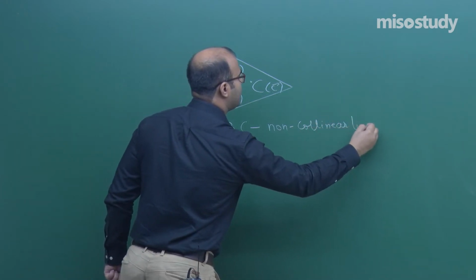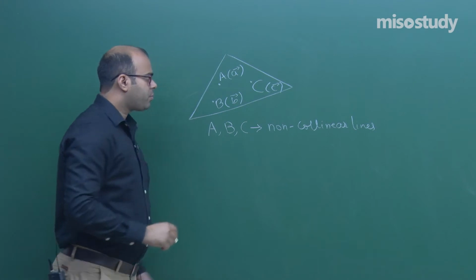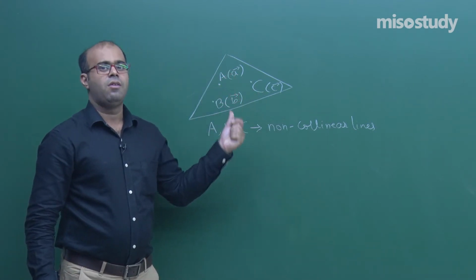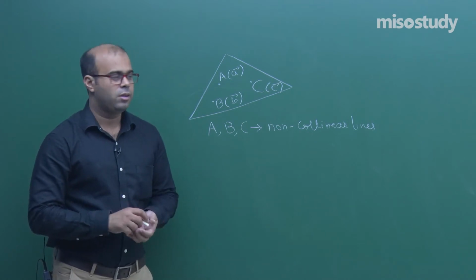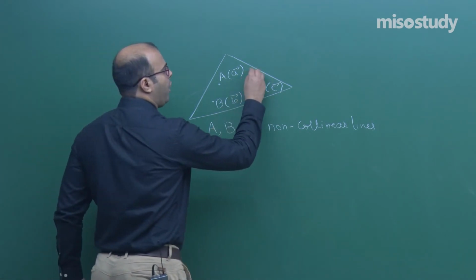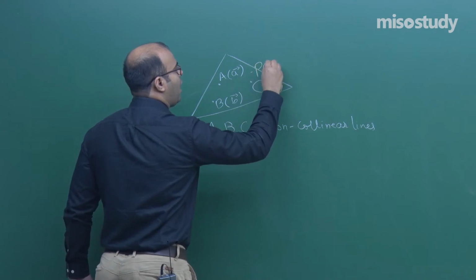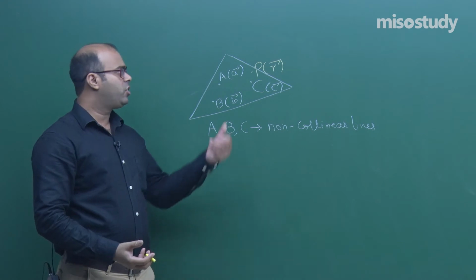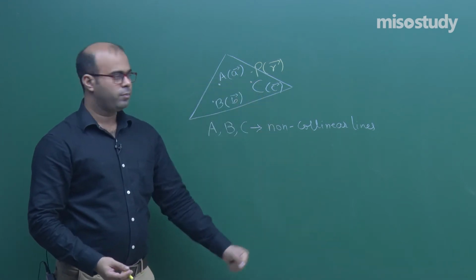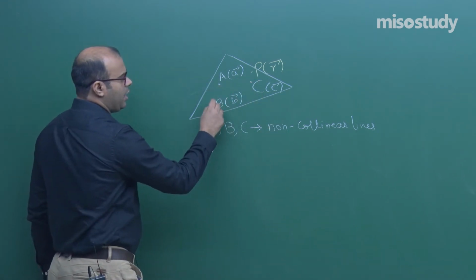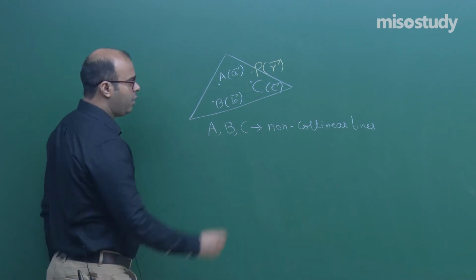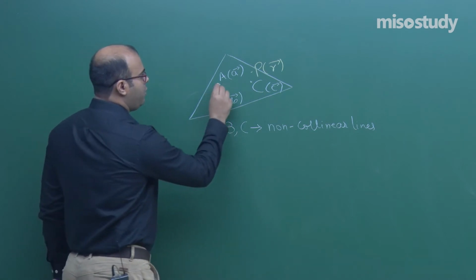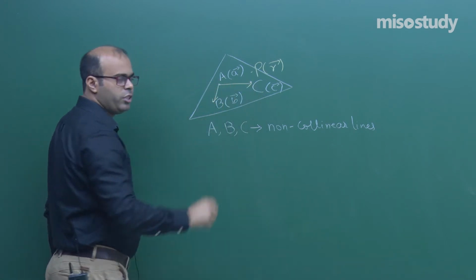In that case we say that a unique plane will pass through these 3 points. What will be the equation of that plane? So let us take a point P with a position vector r, which is a variable point, and find a condition such that this r lies on the plane. If A and B are 2 points on this plane, we can say that AB is a vector on this plane. Similarly, we can say AC is a vector on this plane.